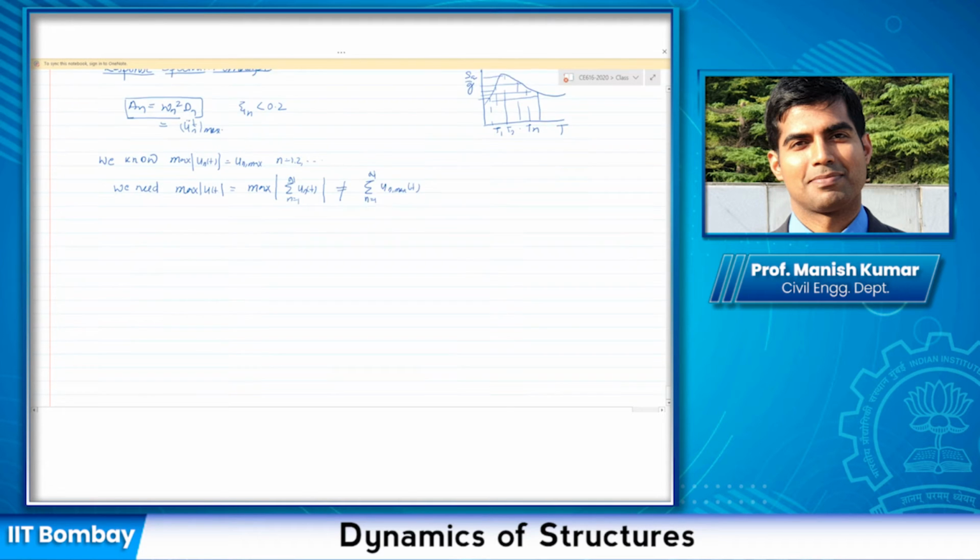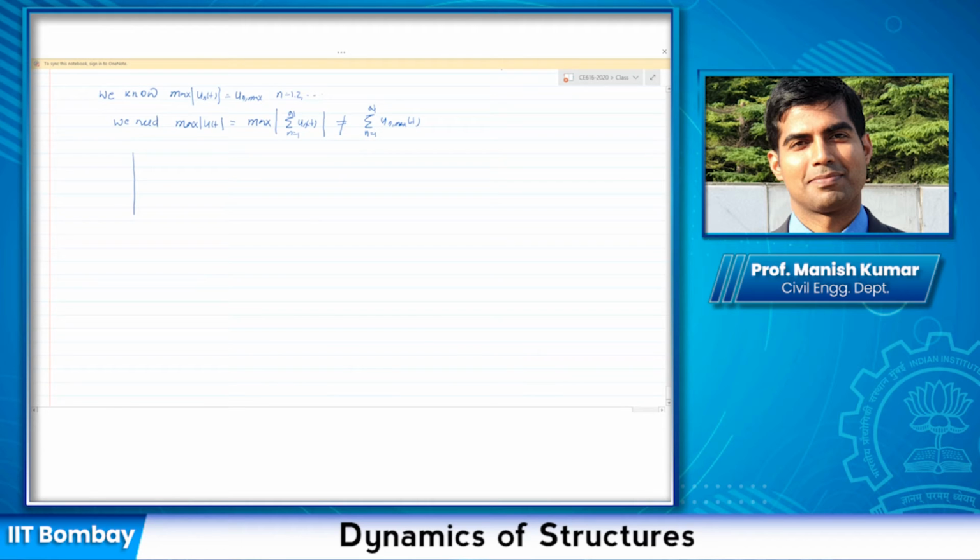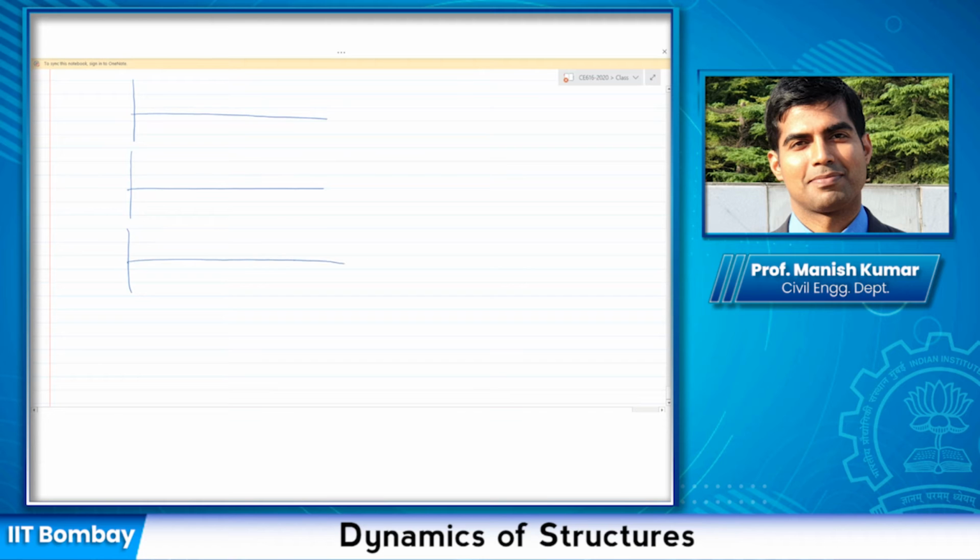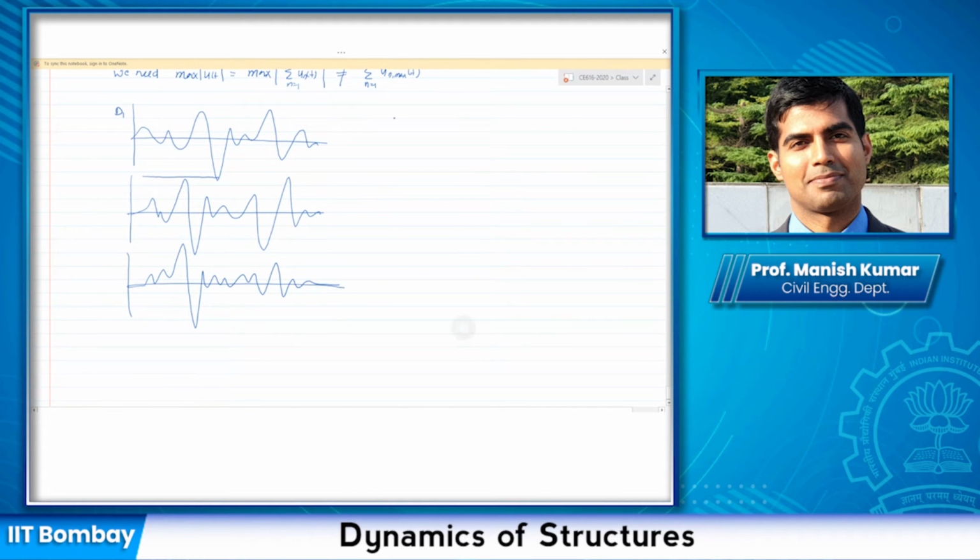So then what do we do? Well, remember we showed this graph. If I consider different modes here, these are single degree of freedom systems. Let us say D1, this is D1. Remember, how are your U and D related? If you remember, Q and D, your Q is nothing but this times Dn. So just remember that. Similarly, your An is omega n square Dn.